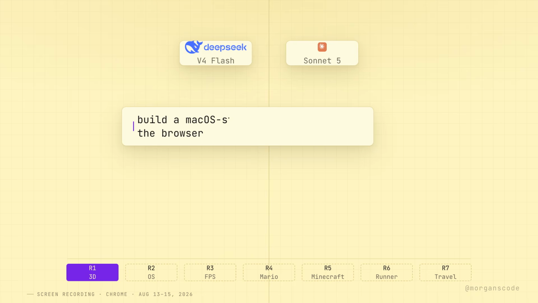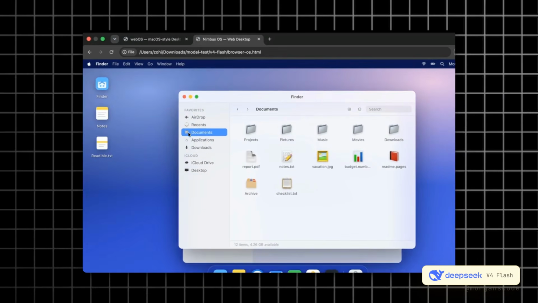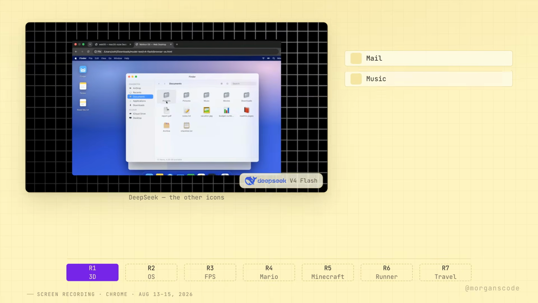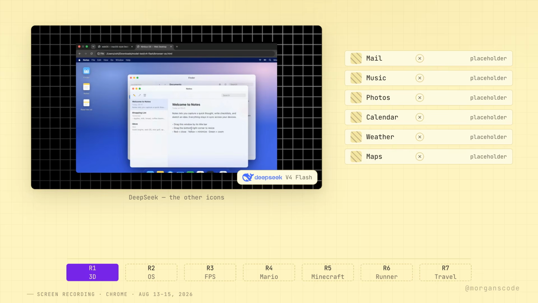The second prompt asked both models to build a Mac OS-style desktop in the browser. DeepSeek created a very clean interface. Its Finder looked detailed, with folders, file icons, search, and different view options. Notes also worked. The other app icons opened as windows, but most of them were not real applications. They displayed simple placeholder messages instead.